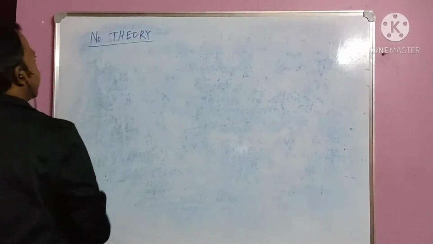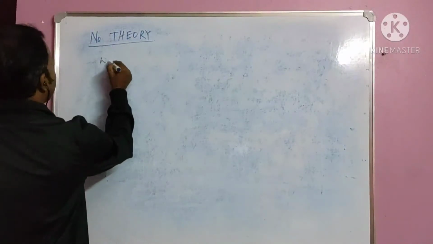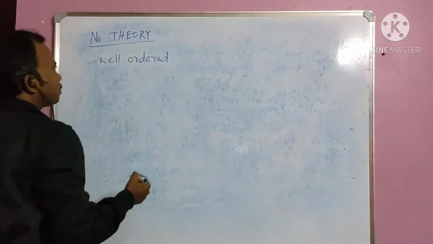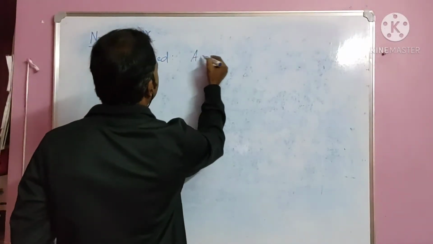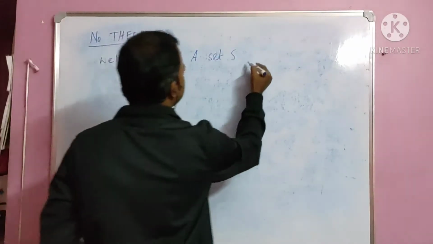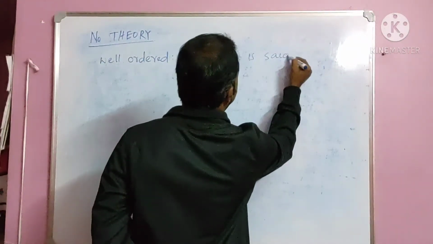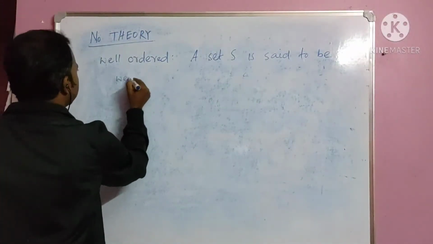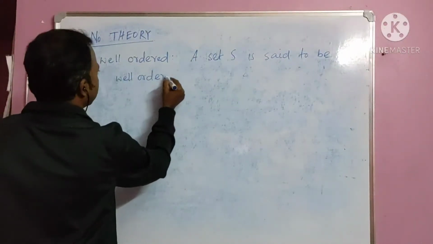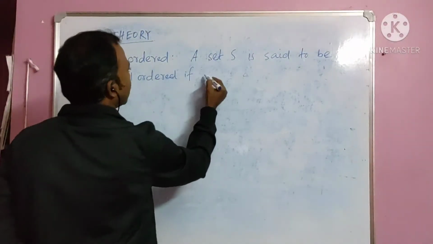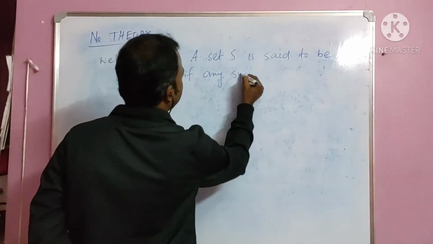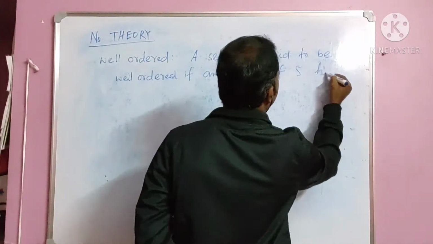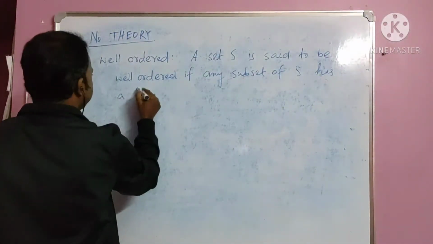So let me give the definition of a well-ordered set. Well-ordered: a set S is said to be well-ordered if any subset of S has a least element.